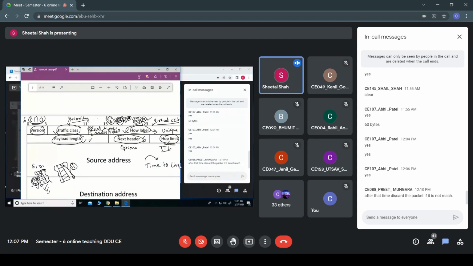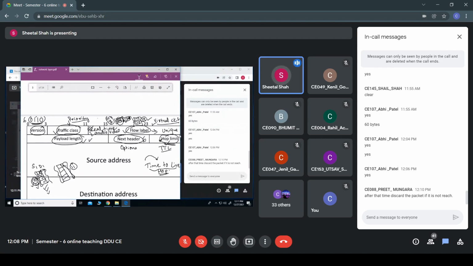Very good. So there also they used time to live, but here, instead of time, they use the hop. So it is hop limit. It implies that after how many hops this packet has to be discarded. That limit is provided in this field.